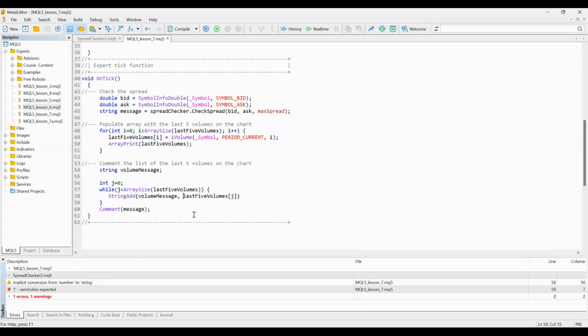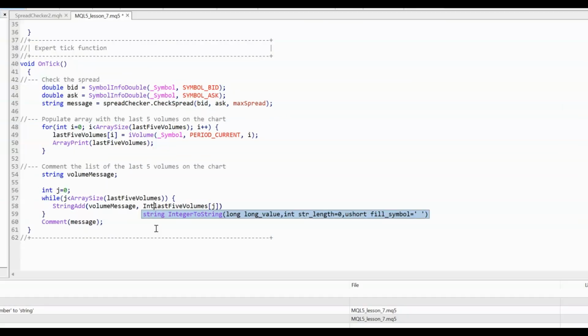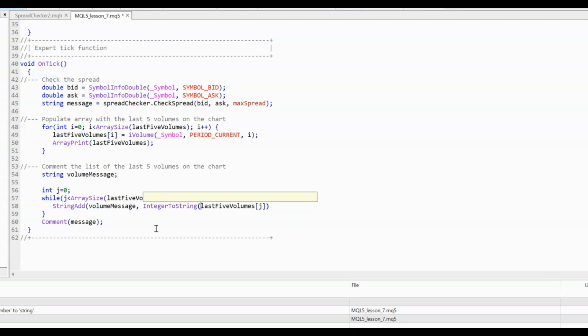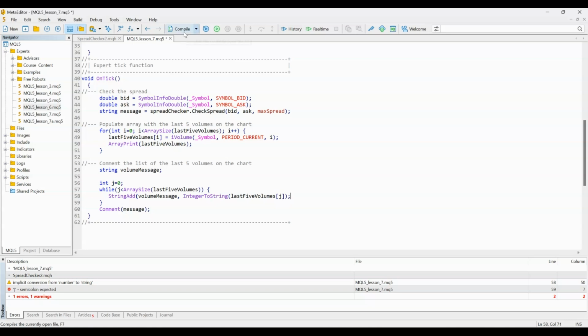So the way we get around that is we can say integer to string. We can use that function, which is inbuilt. We have our long value from our last 5 volumes, and we can use that. So now we have it as a string, converted to a string.